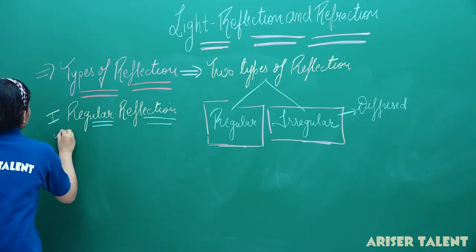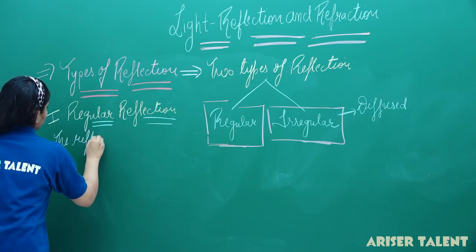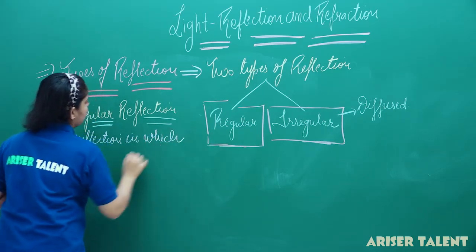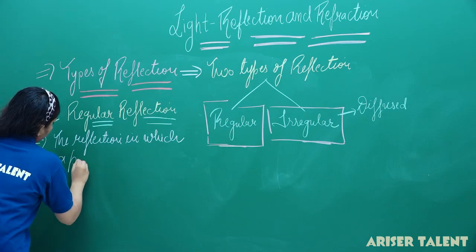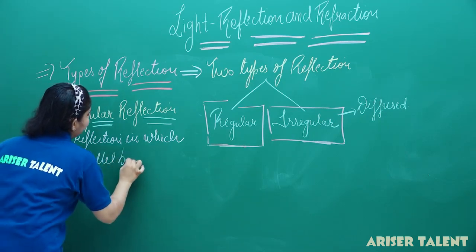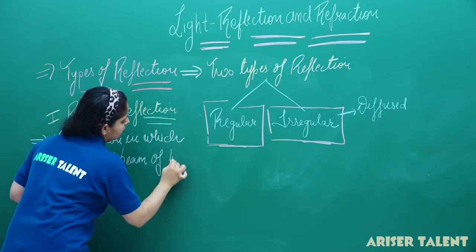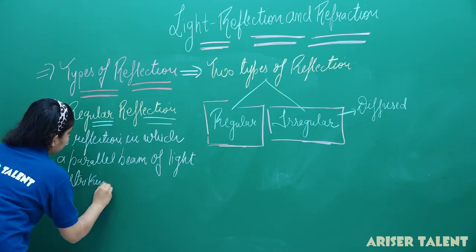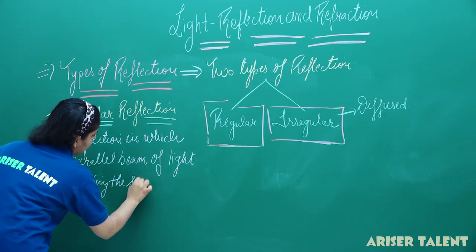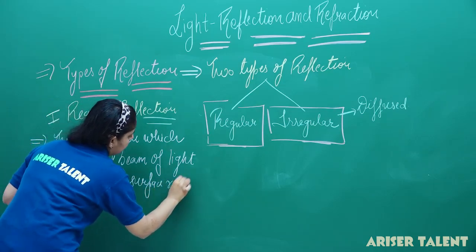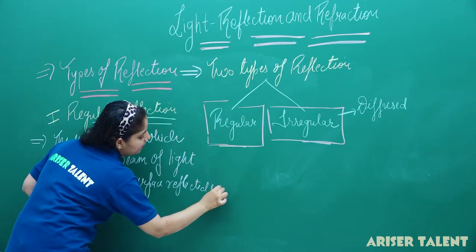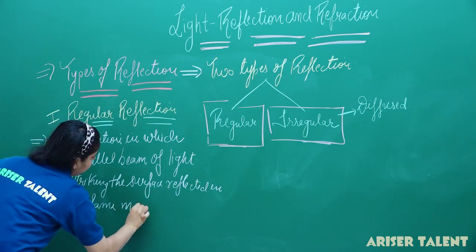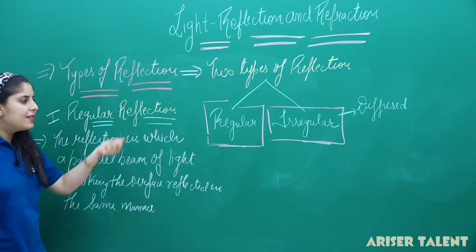In regular reflection, a parallel beam of light striking the surface is reflected in the same manner, or we can say it is going to retrace the same path.